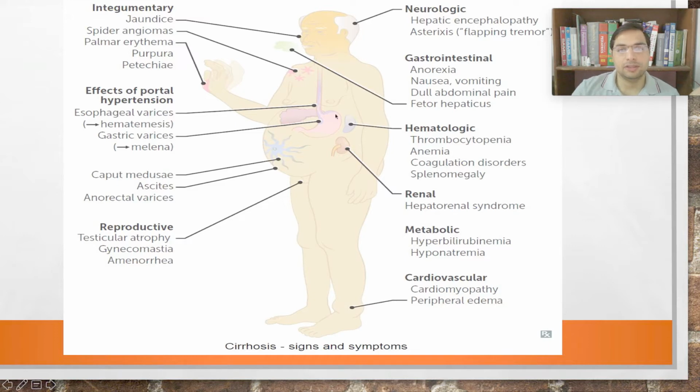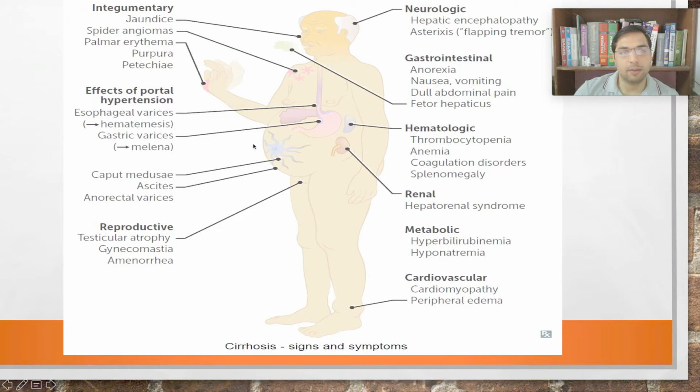Apart from this, as we have learned in the classes about the enterohepatic circulation, right? Because of the portal hypertension, there will be esophageal varices over the esophagus and the stomach, and these esophageal varices will sometimes, when the portal hypertension is too much increased, lead to hematemesis, the blood vomiting, right? And if the leaking of blood is slow and gradual, it can lead to melena. Melena is the RBCs in the stool, right?